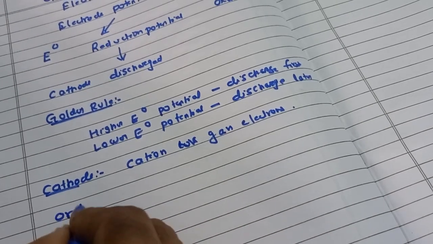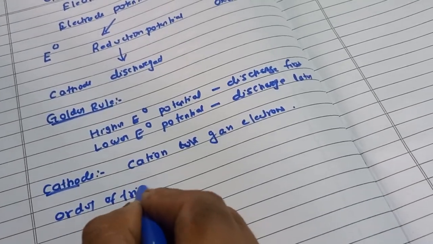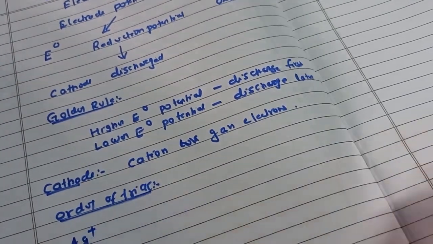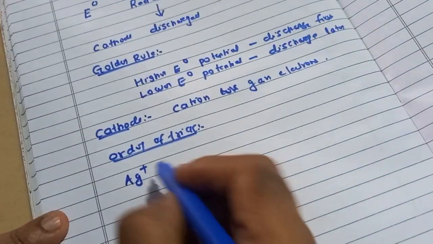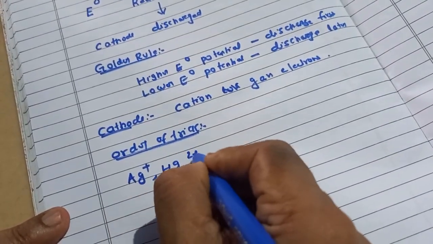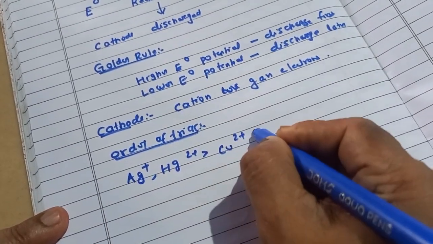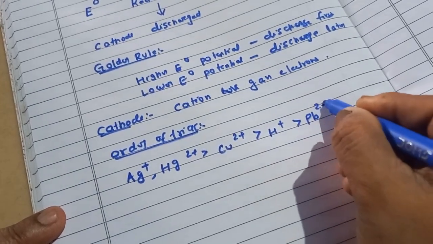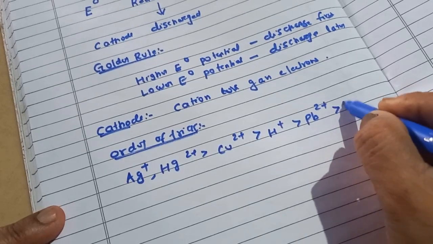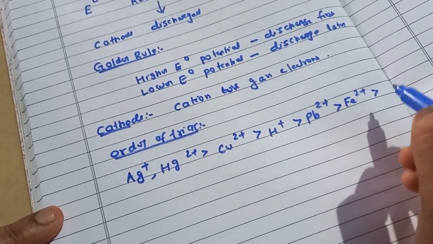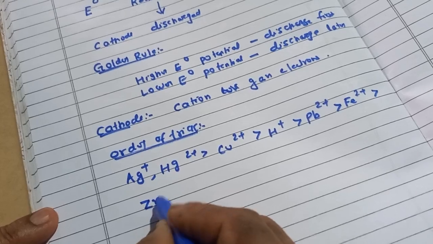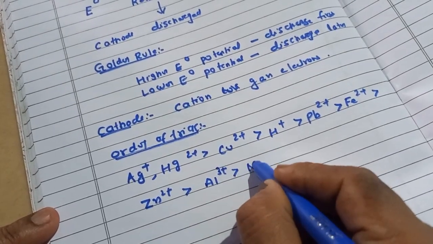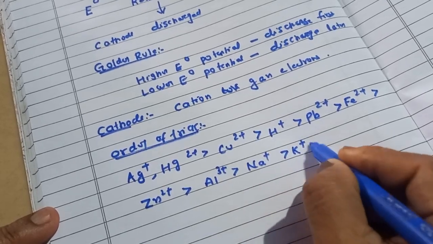You have to find the order: Ag+, Hg2+, Cu2+, then H+, then Pb2+, then Fe2+, then Zn2+, then Al3+, then Na+, then K+.